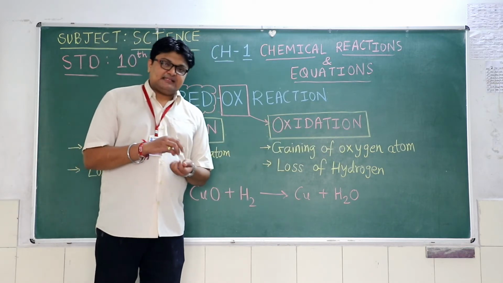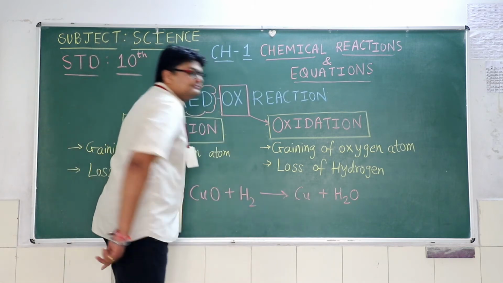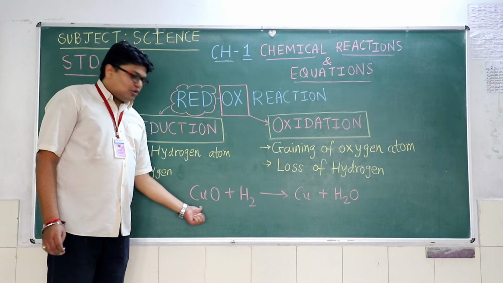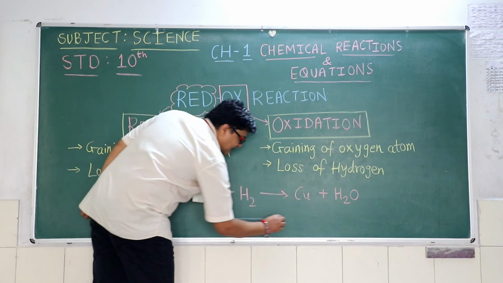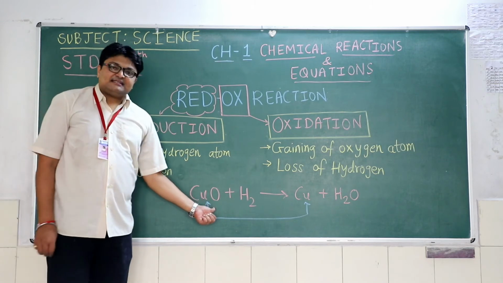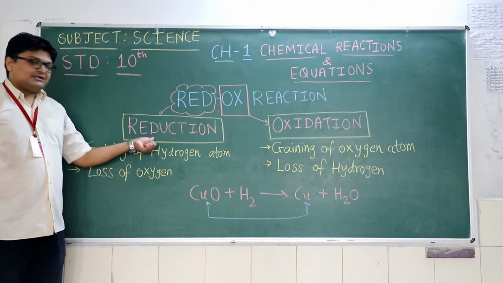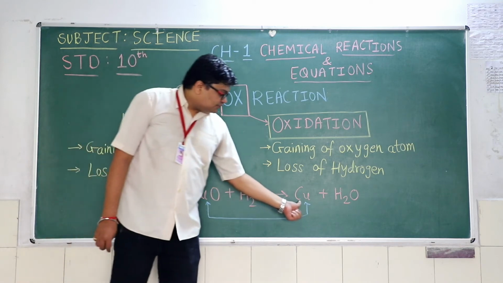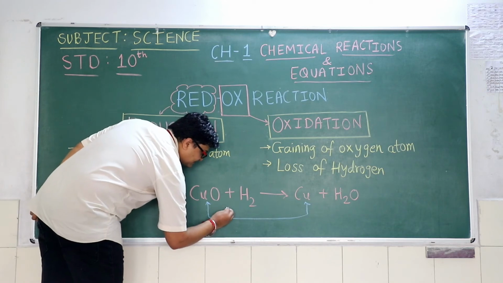Now let us see what happens inside this example. CuO plus H2 gives Cu plus H2O. Now if you see over here, in both these cases, Cu, copper oxide, releases one oxygen and forms copper. See, oxygen is removed, so oxygen is lost over here. So loss of oxygen means what? It is what? Reduction. So here oxygen is removed. If you see, copper oxide is reduced to copper, so oxygen is removed, so it is a reduction process. So I write over here reduction.